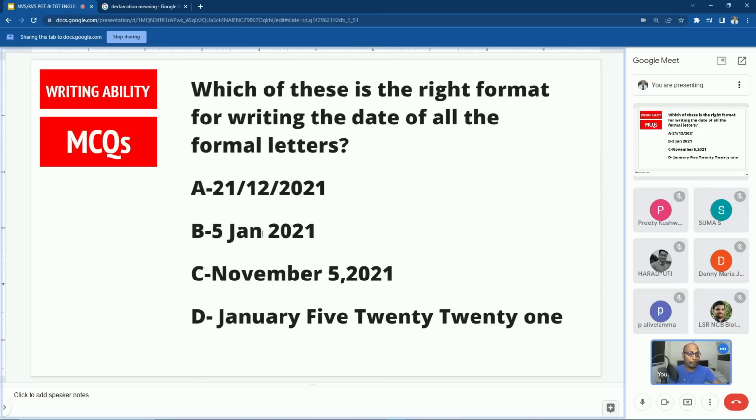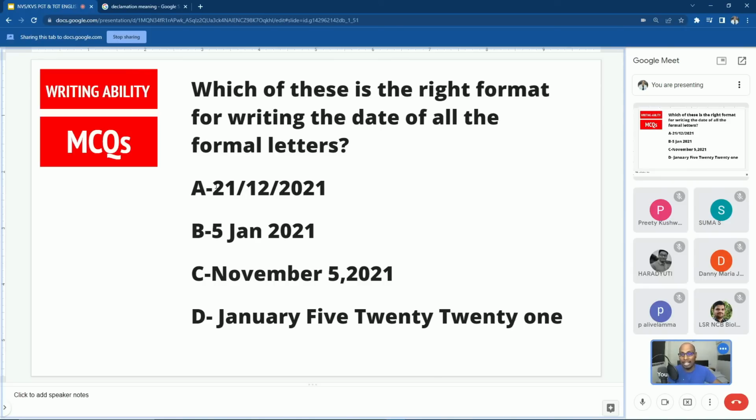Danny, are you there? Yeah, I didn't know that, sir. Then why not A number? Sorry? Why is A number not correct? I'll come to you. Sir, now I also have a doubt. If we write 5th November 2021, is it correct? No, that is wrong. We should mention the month first. Okay, sir. Now, most of you will disagree if I tell you A option is also wrong.